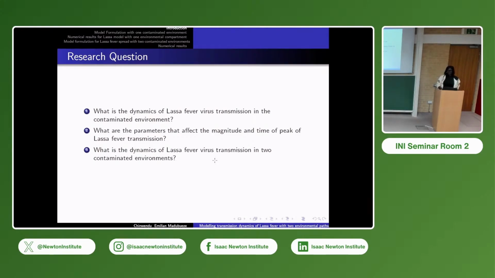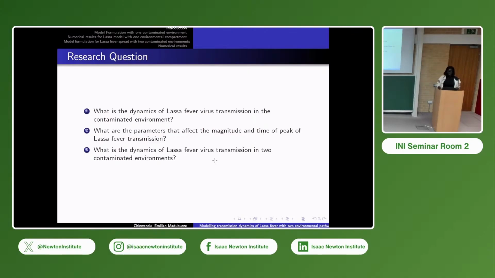And in doing that, we try to look at the magnitude and time of the peak, because we're looking at, okay, within 6 months, from like November to April, when is the endemic, when is the epidemic high. What parameters affect the transmission? In identifying that, we should be able to know what control we can apply to reduce the transmission within this period. Now, within this period, it doesn't mean that in other periods there is no Lassa. There actually is Lassa, but it's not as high as during the period of November to April of the next year.